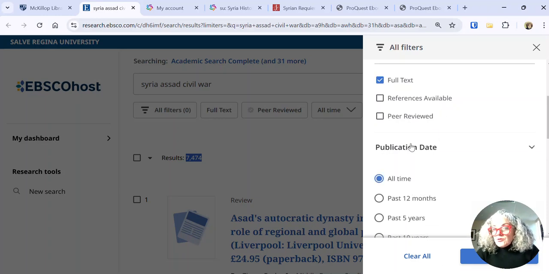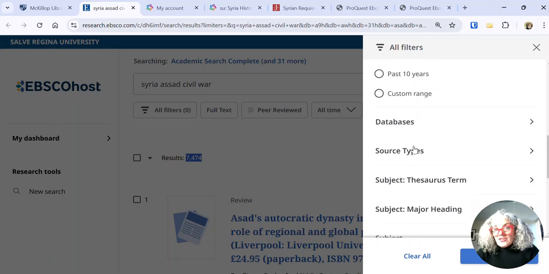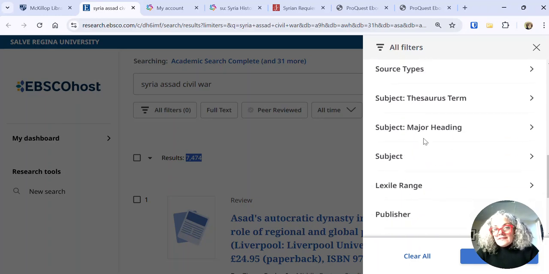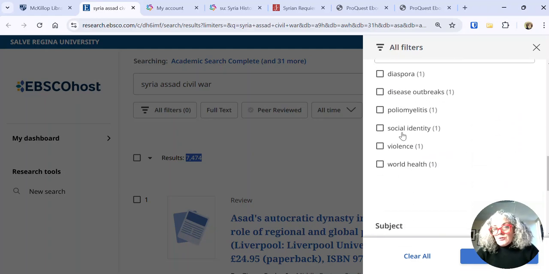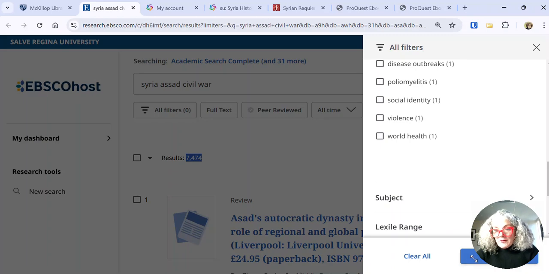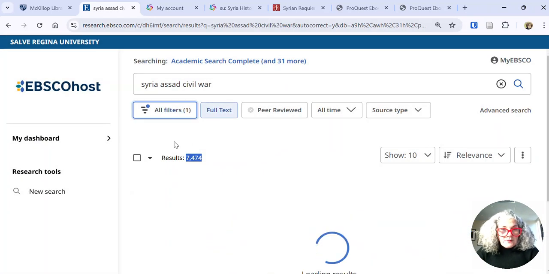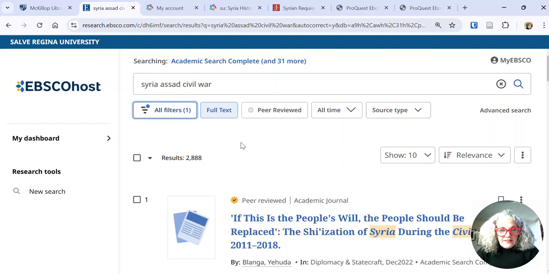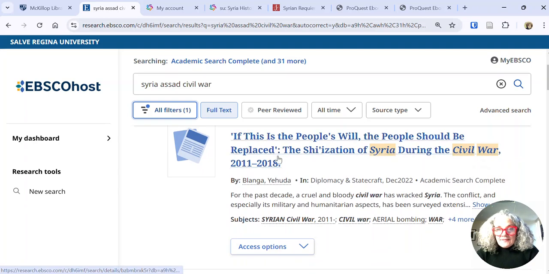We may also choose to limit by publication date. And EBSCO also has subject headings, which you could choose some of those as well. So let's see what this does for us. If we limited for full text only, that took down a lot.